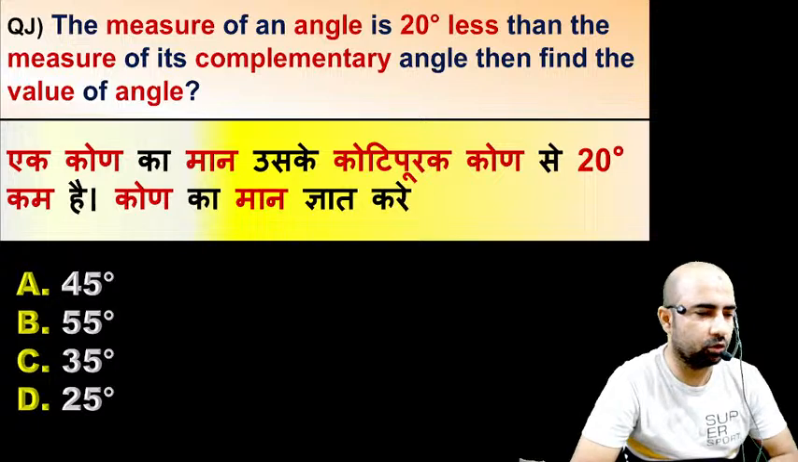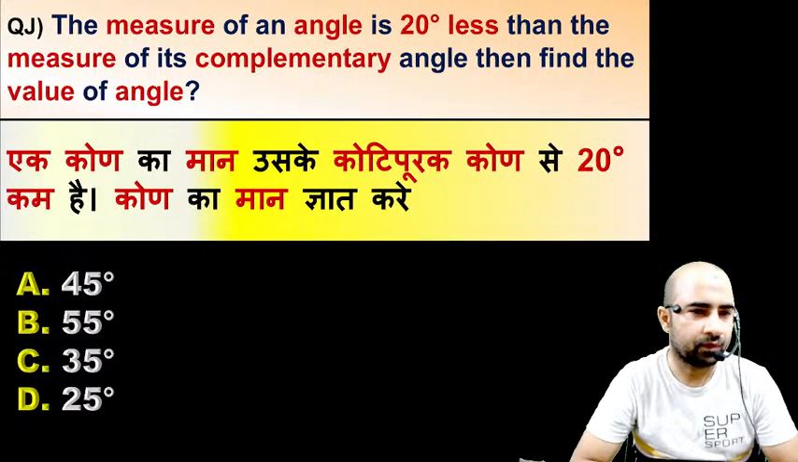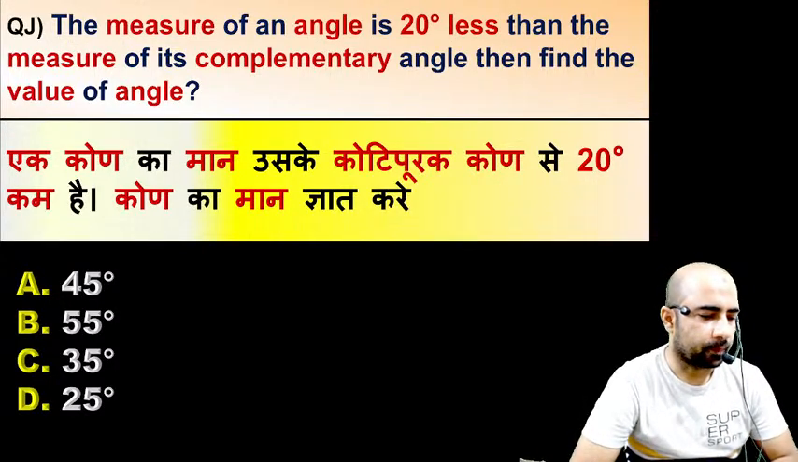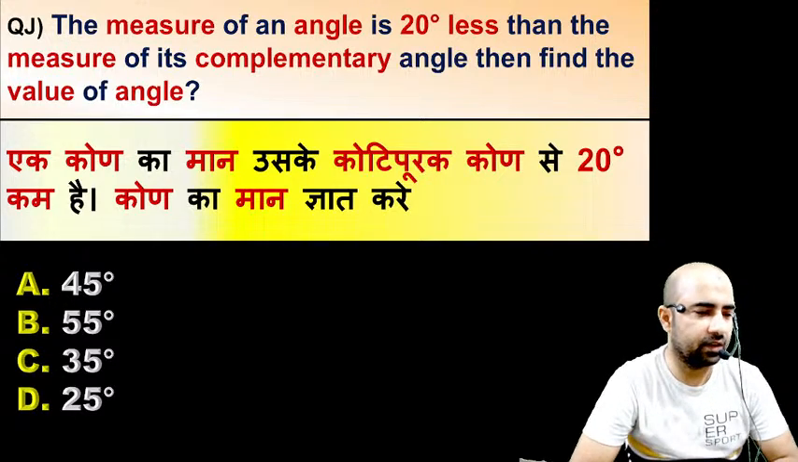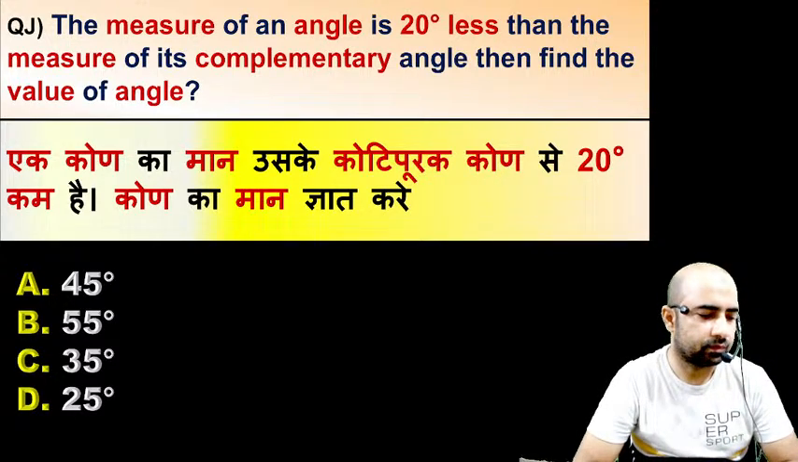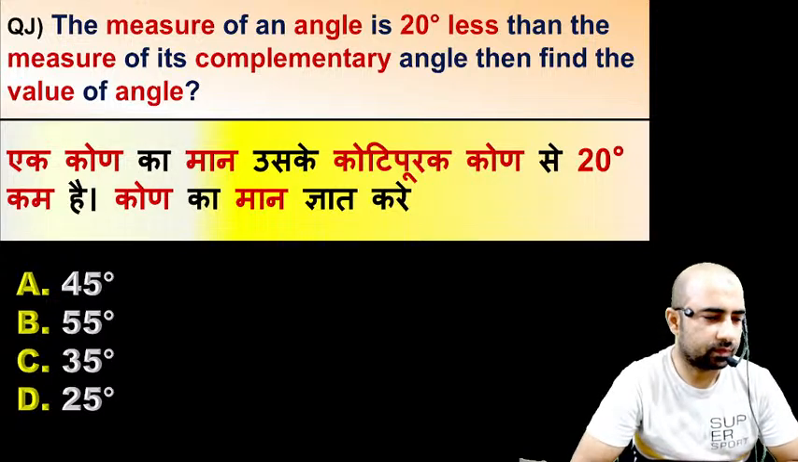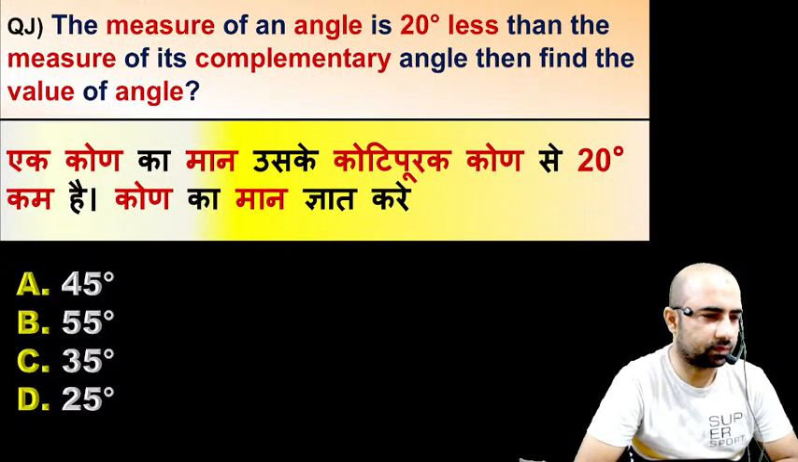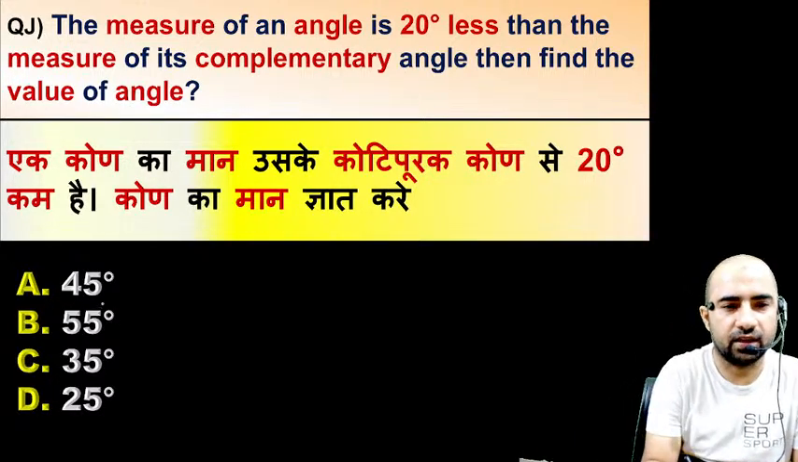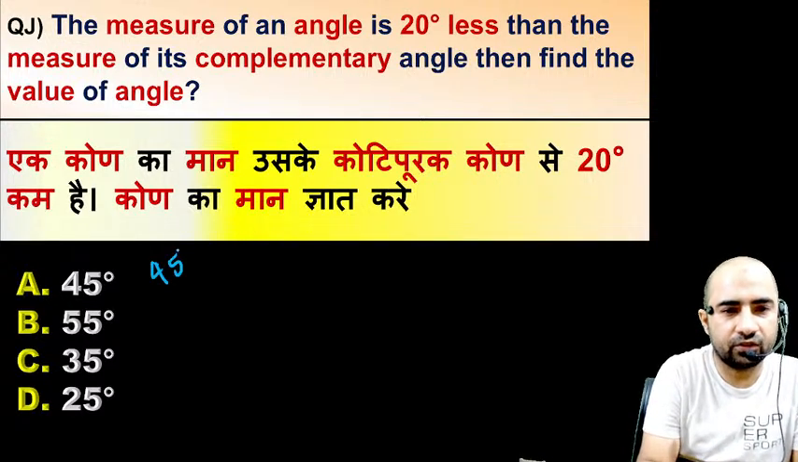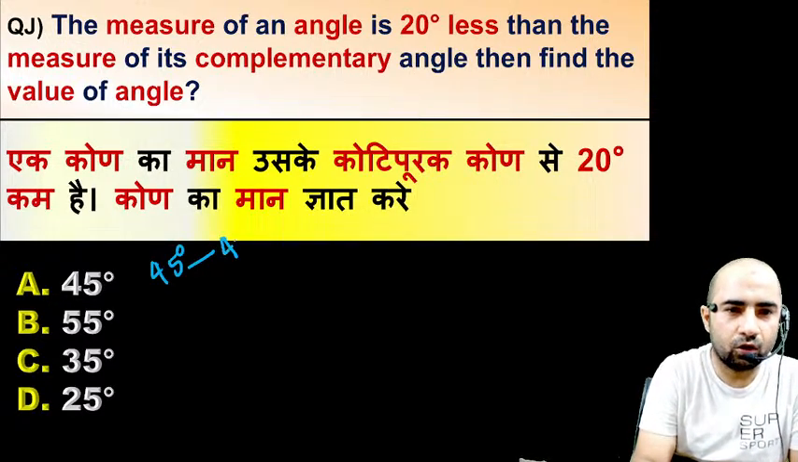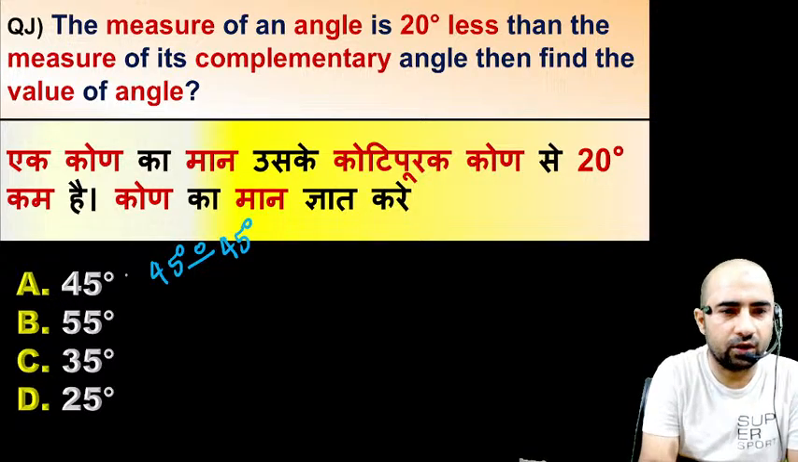You can solve with the help of two methods. One is your hit and trial method, and second one is your concept method. Speed up, guys. Yes, Roma, that's great. Right answer. If you take 45, then its complementary will also be 45 and the difference is 0. So this cannot be the answer.